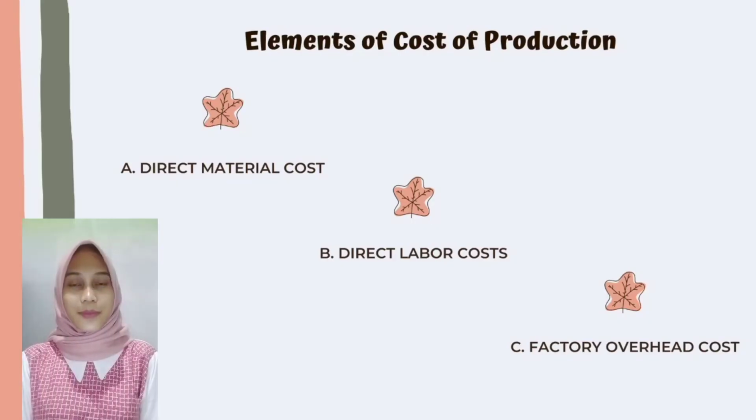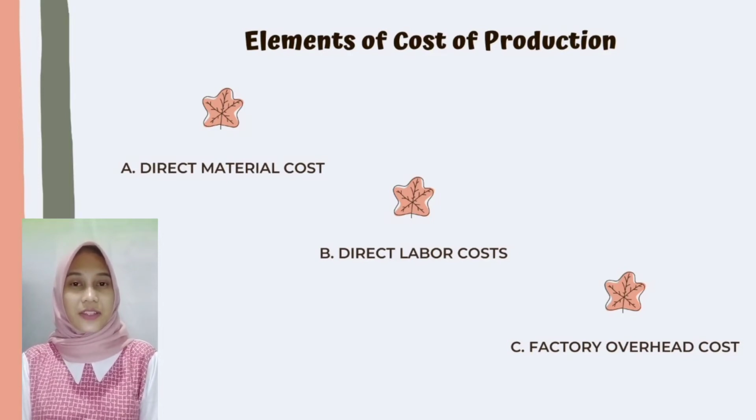Point 4 is the elements of cost of production. The elements included in determining the cost of production are A. Raw materials are one of the cost elements of a product and are usually an important part of the total production cost. B. Direct labor costs, namely costs that arise in connection with the use of human resource or labor in producing a product.